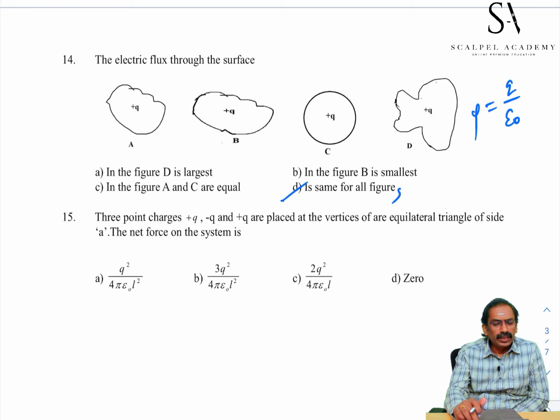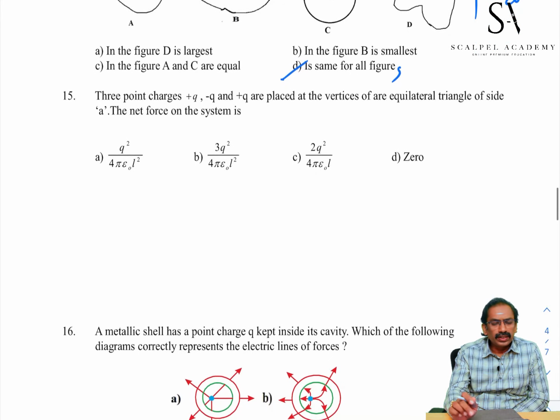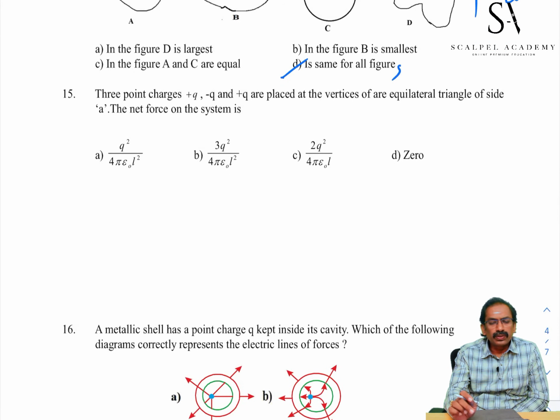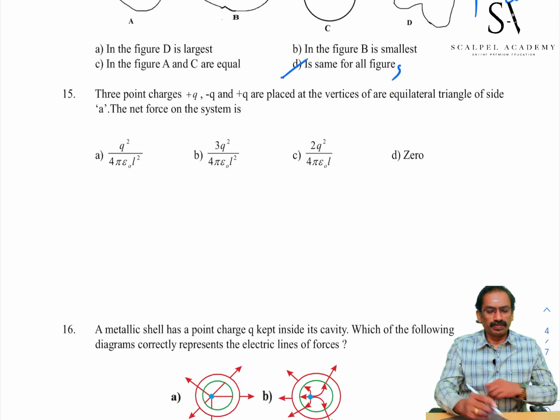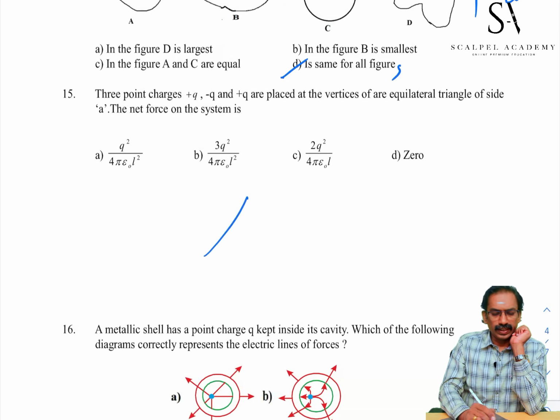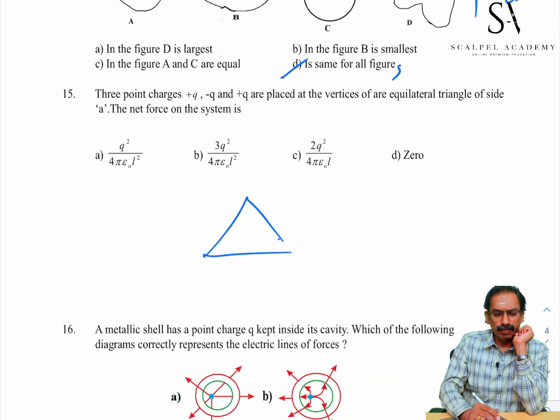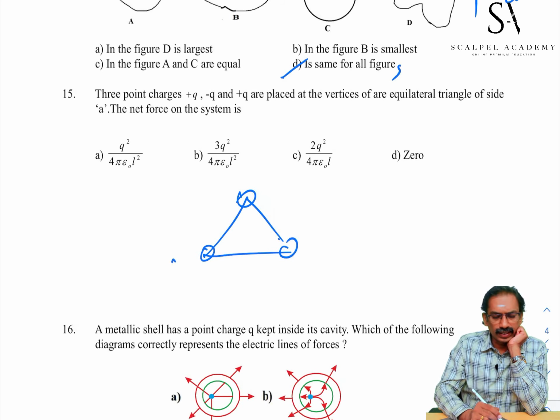Go to the 15th one. Three point charges plus Q, minus Q, plus Q are placed at the vertices of an equilateral triangle of side A. Net force on the system? Students, this is a system made up of 3 point charges. One exerts a force on another. What is internal force?